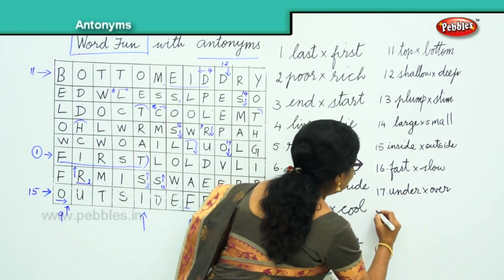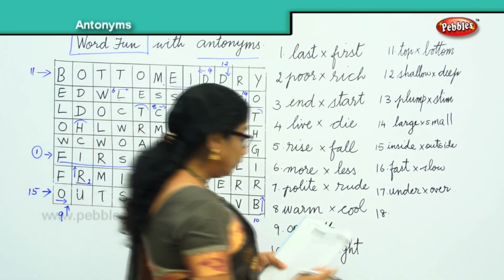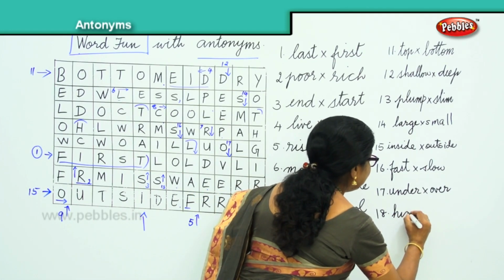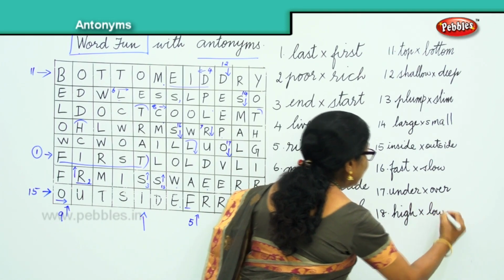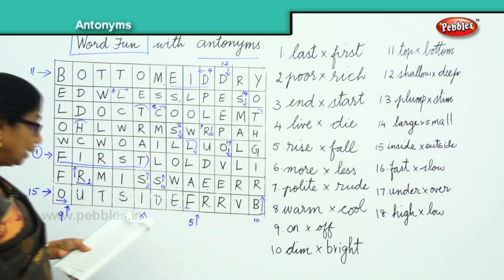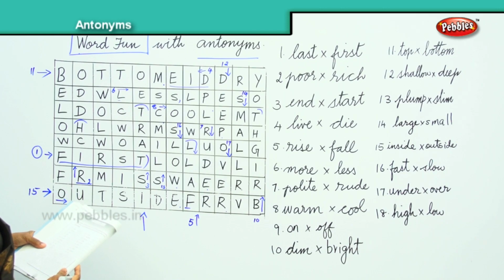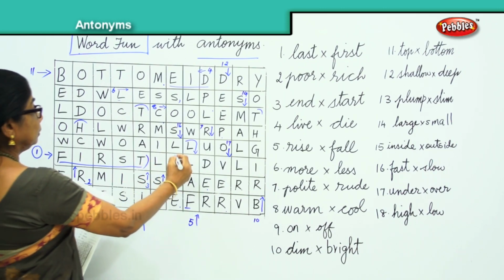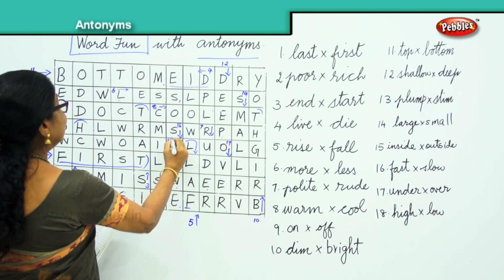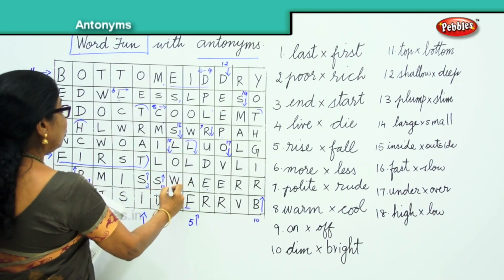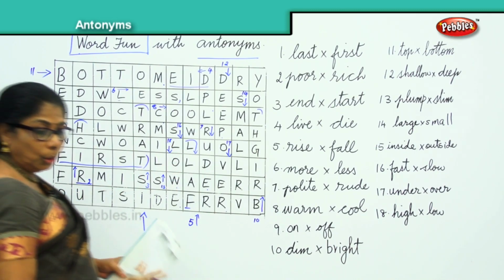And now we have the 18. What is the 18th word? We have here high. Very good. Low. High. Opposite is low. High, low. That is the 18th word. And here it is, L-O-W, low. First you have slow, now you have L-O-W, low.